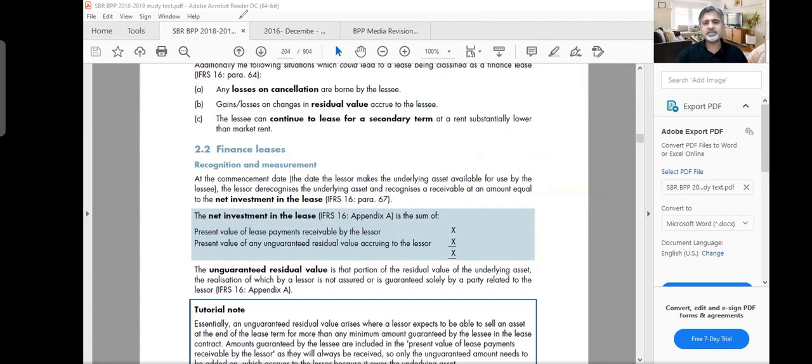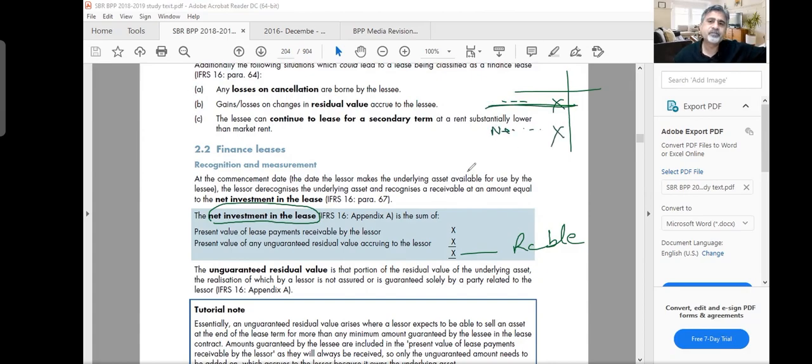So if you call it a name, it is the net investment in the lease. The other name of this thing, you could consider it as receivable. That's all. This is the present value of your receivables. What do you expect from this asset? So I'm de-recognizing the asset from my balance sheet. Whatever this asset was, I will remove it. Instead of this, I will add my net investment in lease. And this amount will include the lease payments plus the unguaranteed amount.